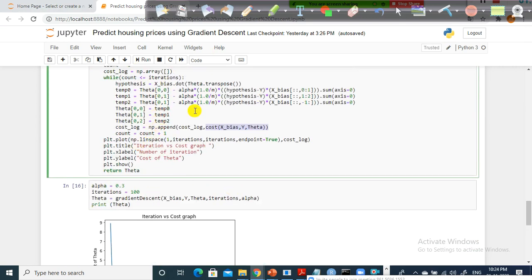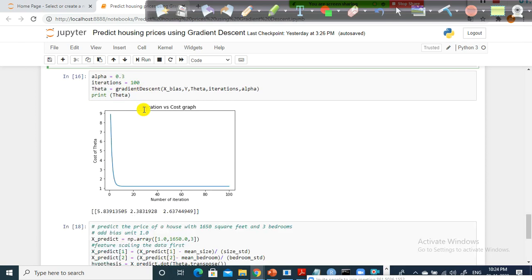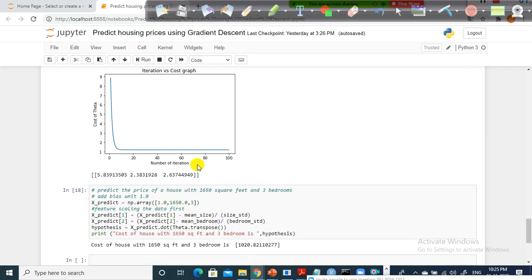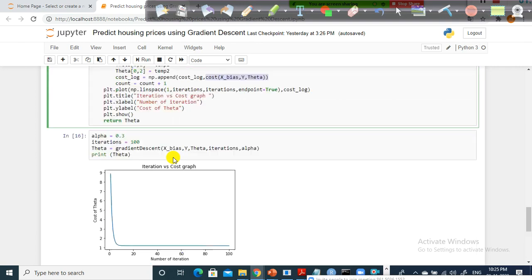Though we are calling the gradient descent, it in turn calls the cost function. Using the cost function, we are able to plot the cost on the y-axis, and the number of iterations on the x-axis. With this, we are able to understand how many iterations are required to get the optimal cost. So with the help of the iteration versus cost graph, we will get to know whether it is converging or not.